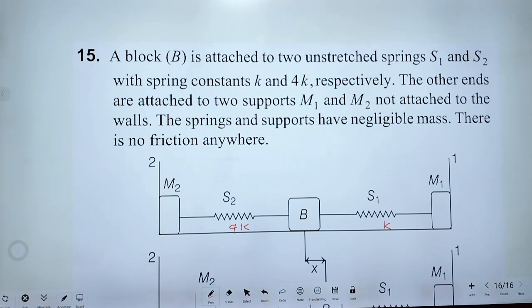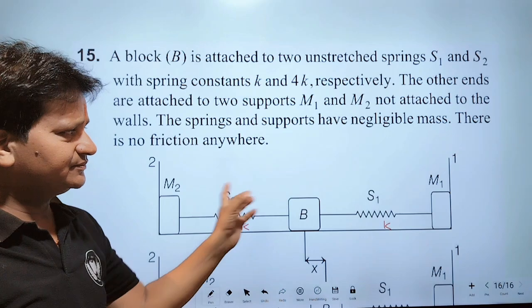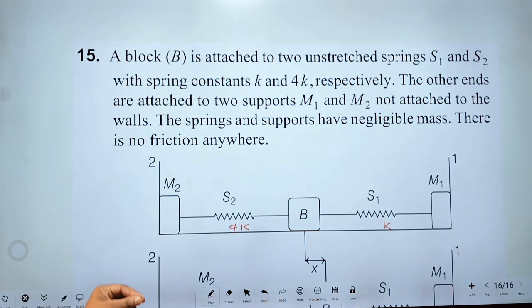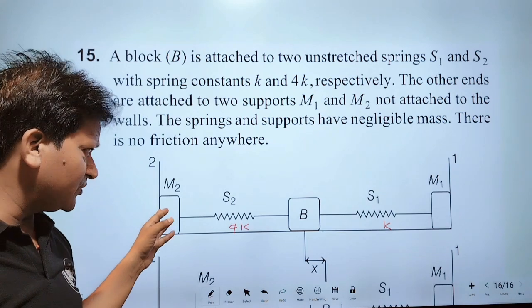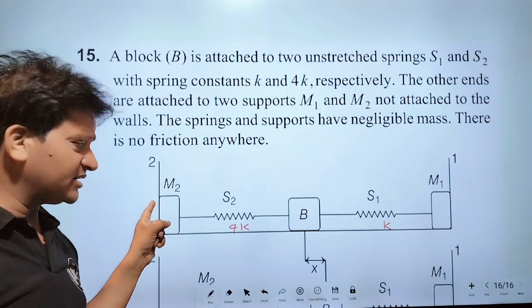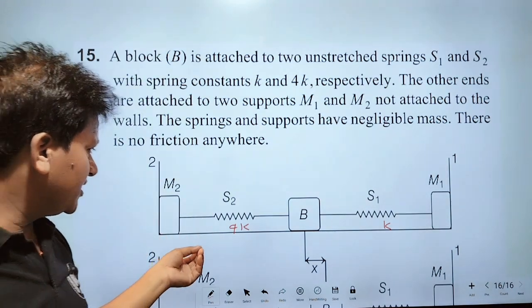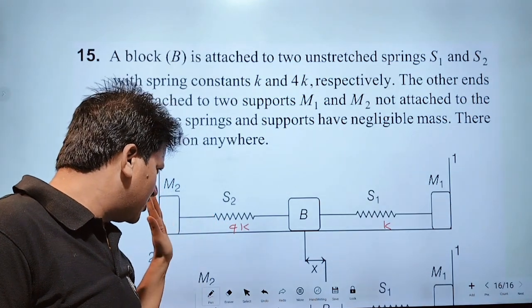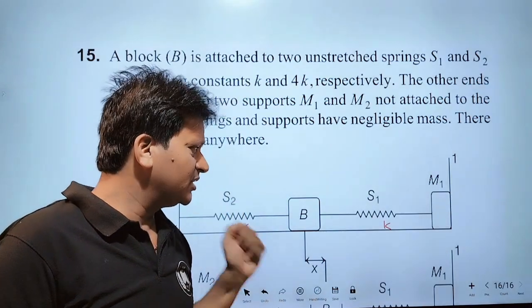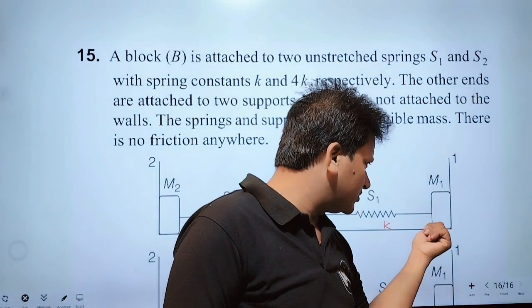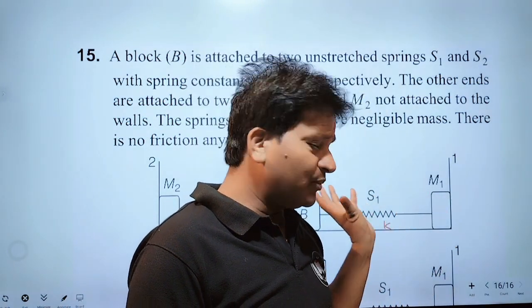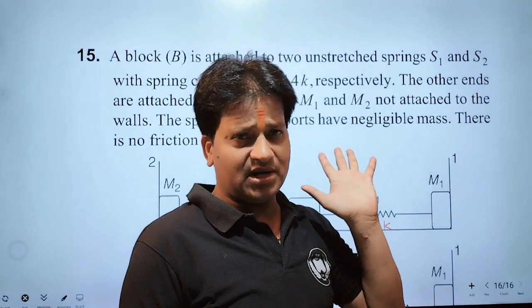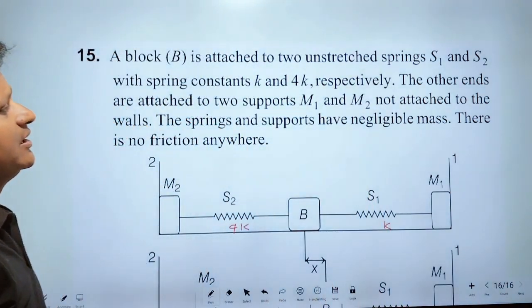The other ends are attached to two supports M1 and M2, not attached to the wall. Means if a spring pulls, the block will move. Blocks are not attached to the wall. Okay, right?